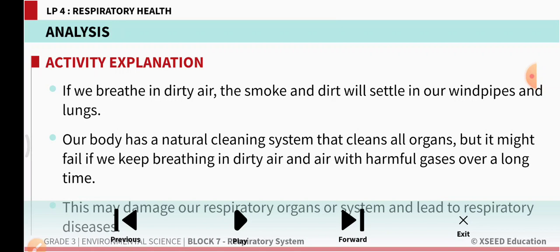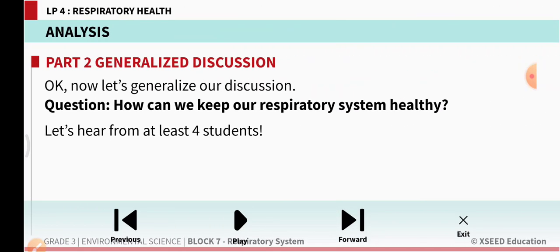So, what happens if we breathe smoke and dirt every day? We know that our body has its own system of cleaning, but if we breathe dirt and smoke every day, then the harmful gases get inside and they damage our respiratory organs, and they may lead to serious problems.